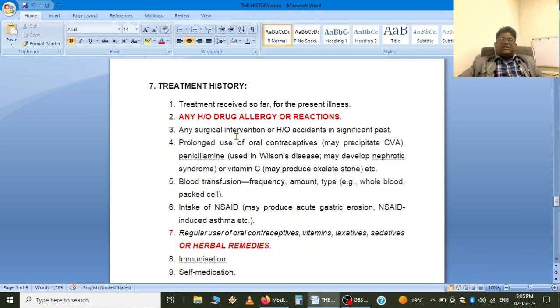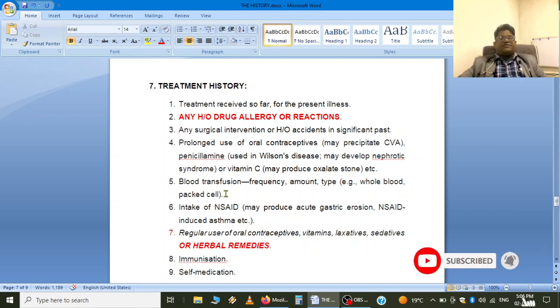Point three is any surgical intervention or history of accident in the past. Prolonged use of oral contraceptives can precipitate a cardiovascular accident, penicillamine that is used in Wilson disease can cause nephrotic syndrome, and sometimes vitamin C can produce oxalate renal stones.